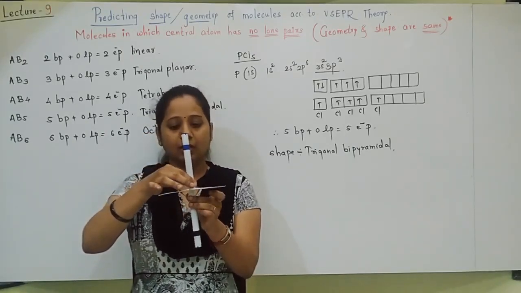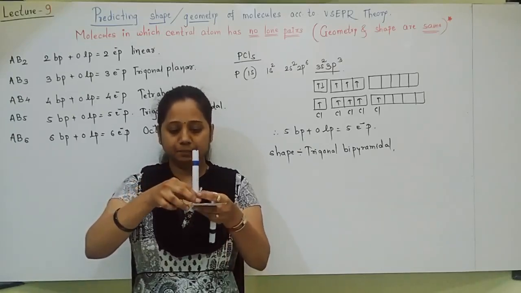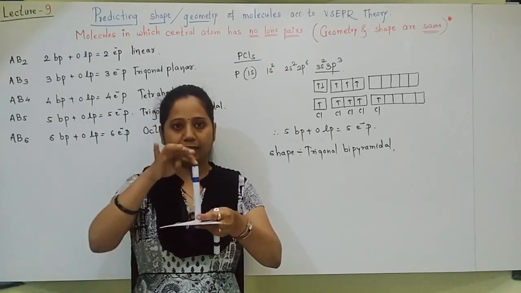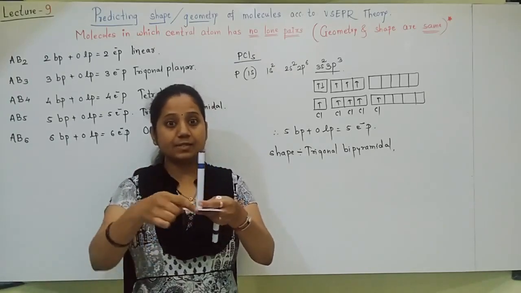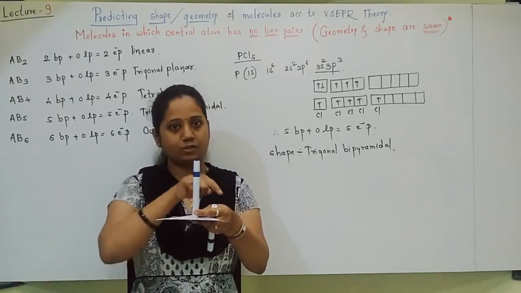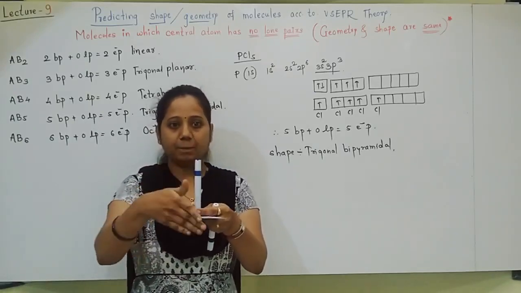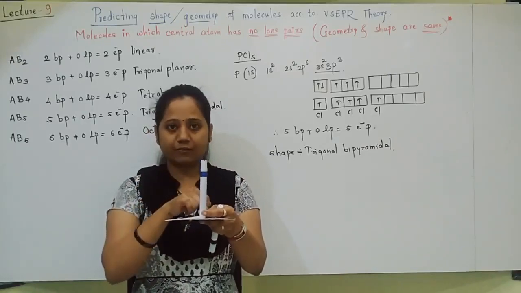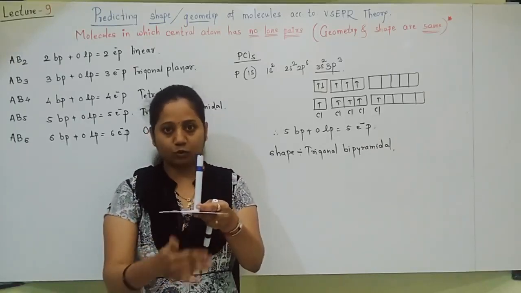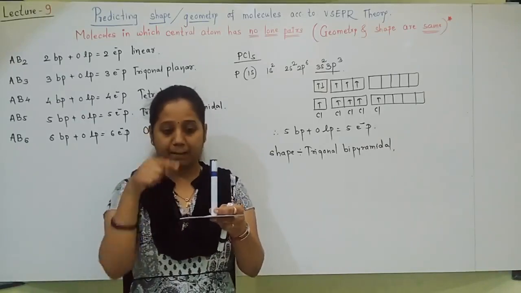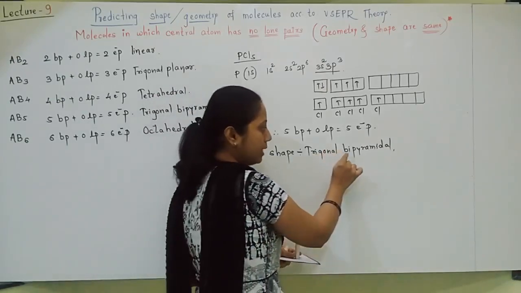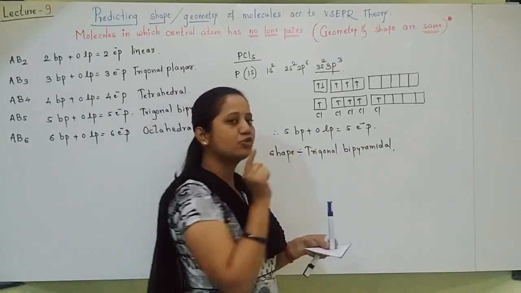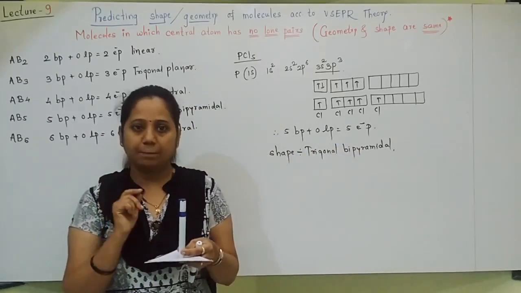Okay, now whenever this 1 chlorine is up, the 3 sides of the triangle make a pyramid upside. Okay, and these 3 sides of the triangle make a pyramid down. So 2 pyramids are formed. So the shape is called bipyramidal. 2 pyramids, so bipyramidal. But the middle shape is a triangle, so it is called trigonal bipyramidal.